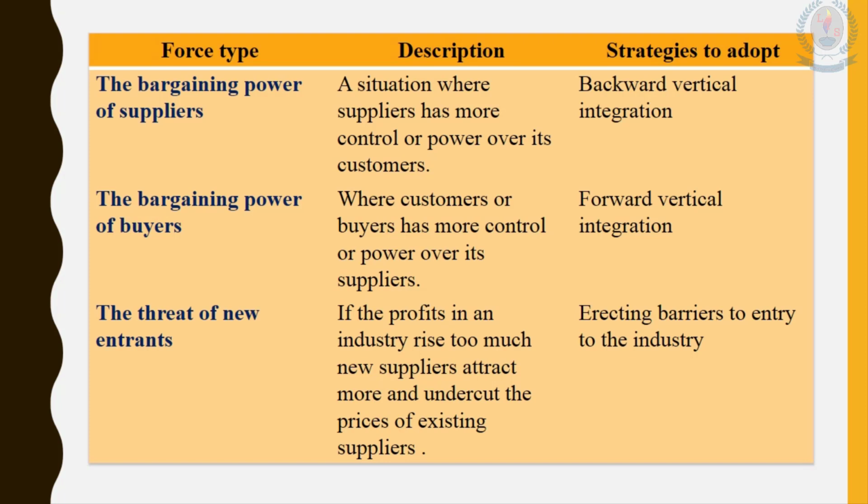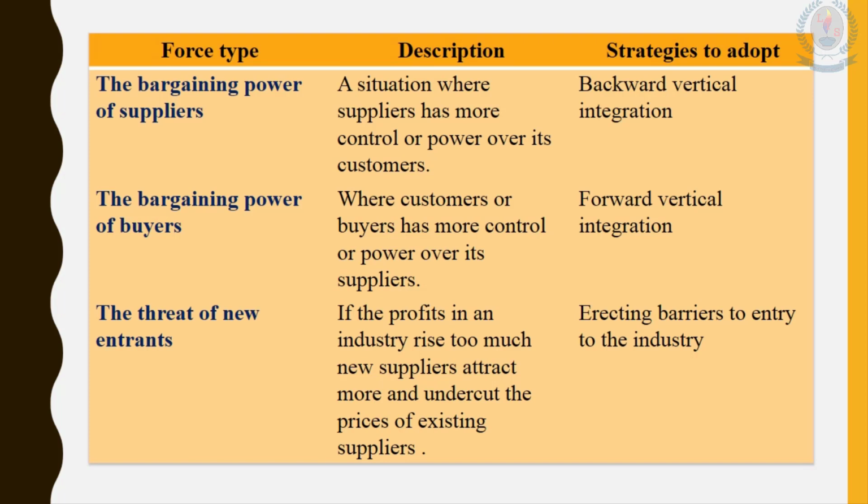In backward vertical integration, the company is going to acquire that supplier's organization, or else the company can start their own business in order to gain that specific raw material.